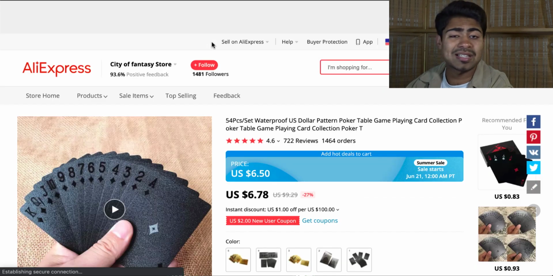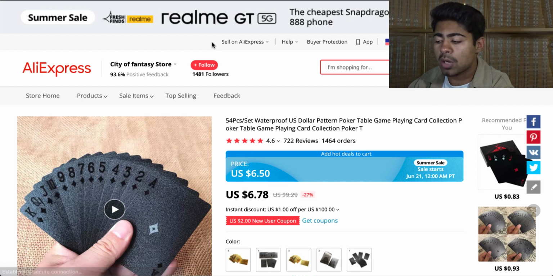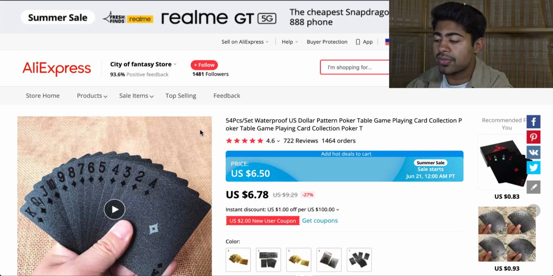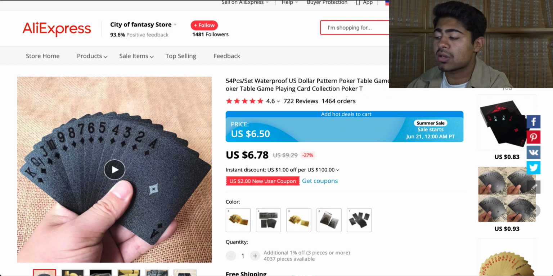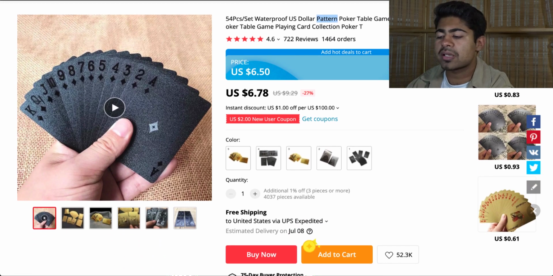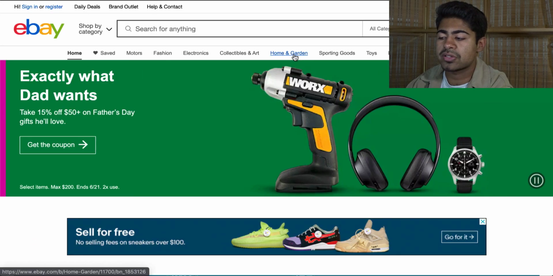What you want to do, if you are trying to sell any specific product, is go on the AliExpress suppliers page directly and get the few main keywords which directly relate to this product. So in this case, we can't just call it playing cards because that is too broad and nothing too specific here. So we would have to do a little bit of digging or use some common sense to come up with the exact keywords which we can use to describe this product. In this case, let's go ahead and call these black playing cards just for the sake of this tutorial.